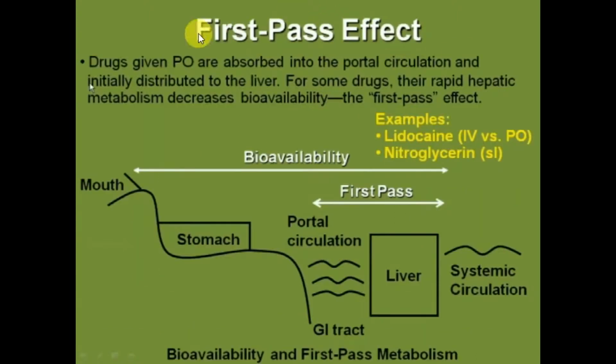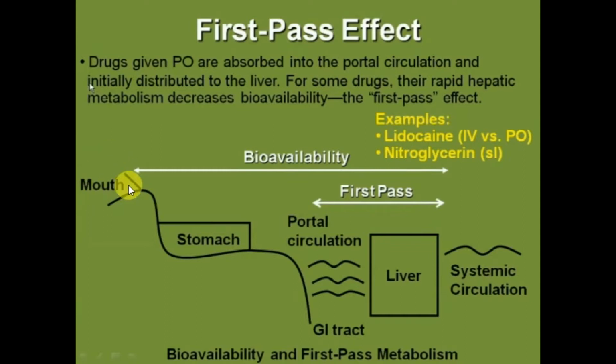What is first pass effect? Drug given per oral is absorbed into the portal circulation and initially distributed to the liver. For some drugs, rapid hepatic metabolism decreases bioavailability, that is called the first pass effect. This occurs for lidocaine and nitroglycerin. That's why lidocaine is given intravenous and nitroglycerin is given by sublingual route.